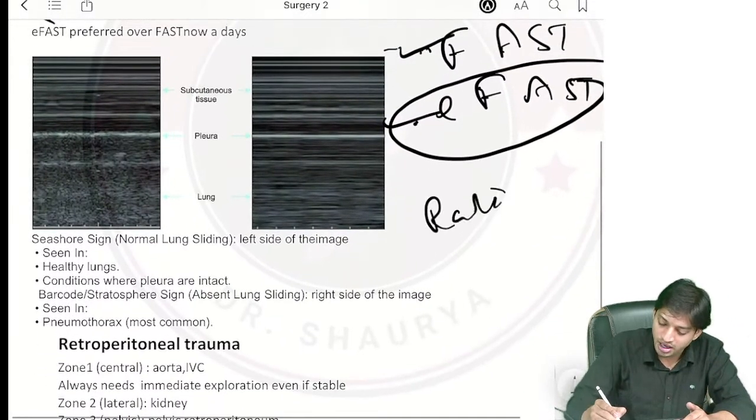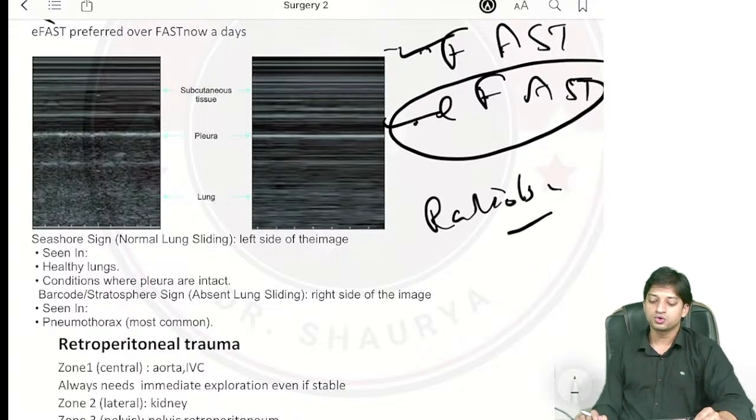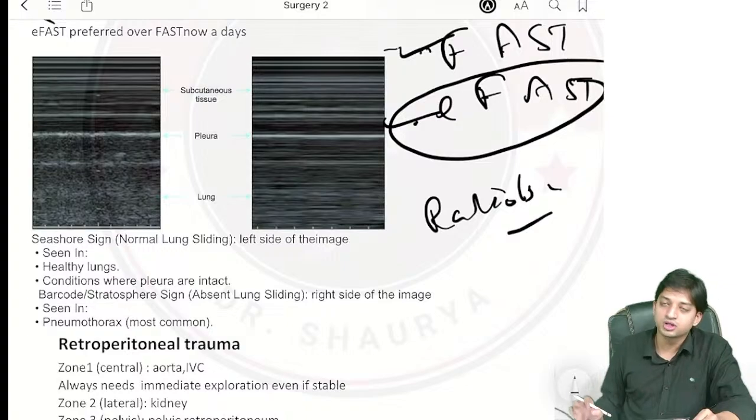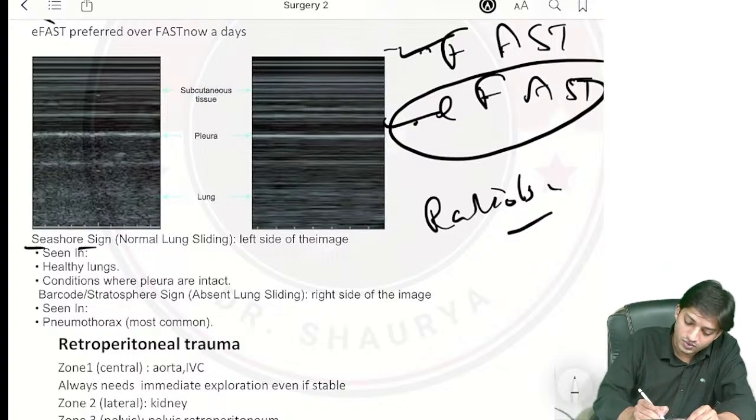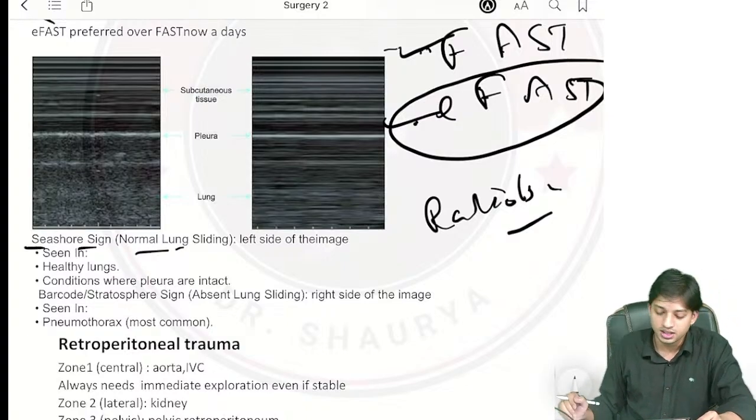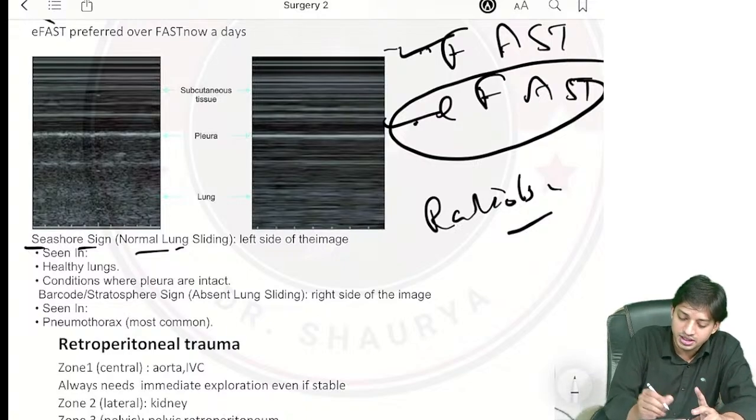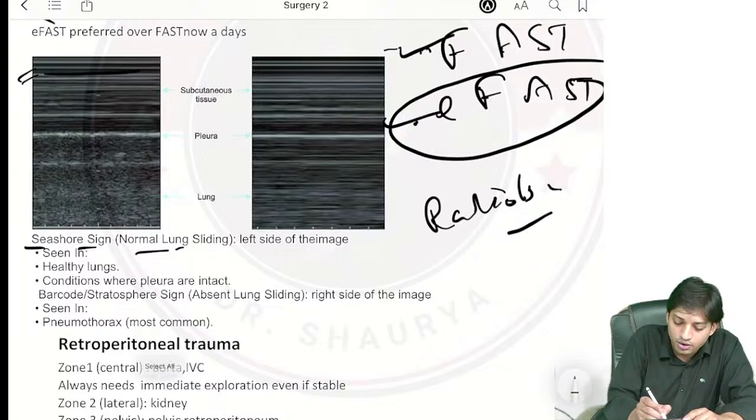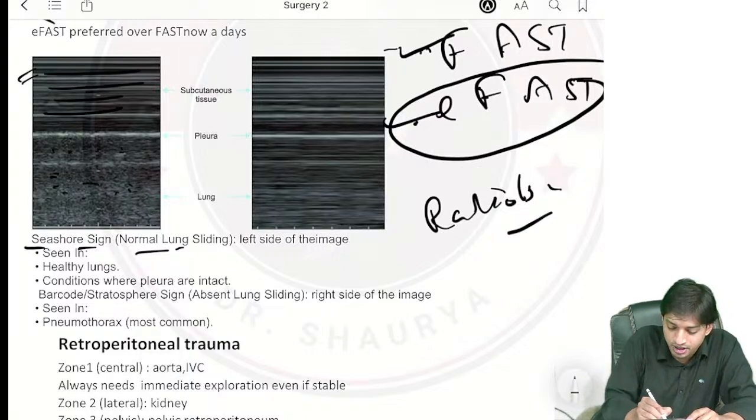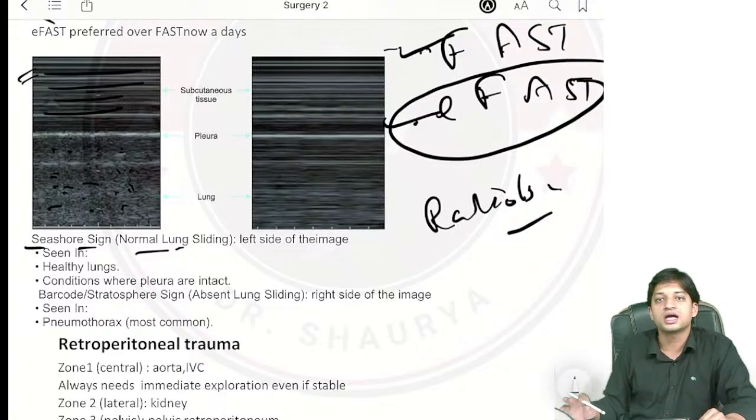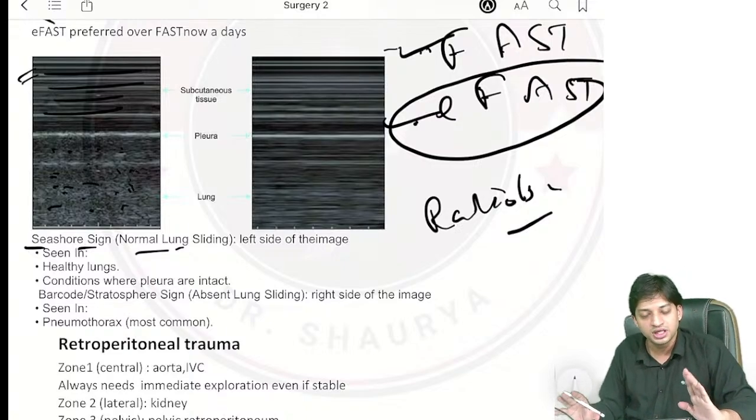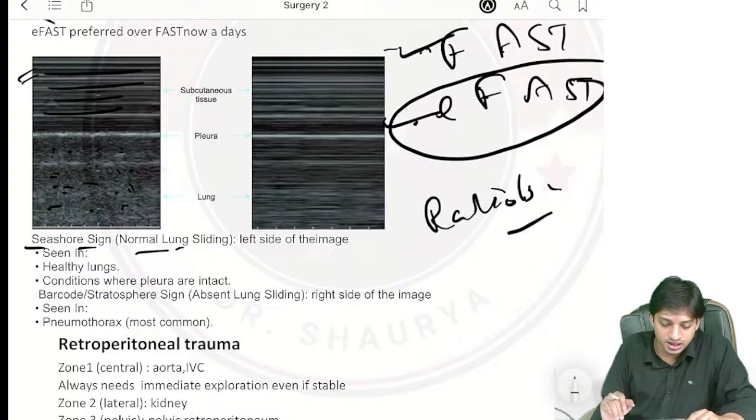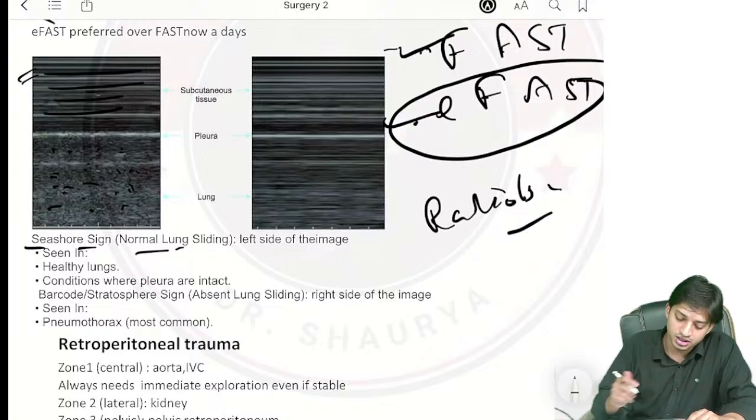Now come here to radiology. From the radiology part, they have asked very important questions. Just look at the seashore sign and also the barcode sign. Look at the seashore sign. This image is the seashore sign. You will see a normal line-like appearance and then a sandy grain-like appearance. This is the normal seashore sign. It is a normal sign present in every healthy individual.